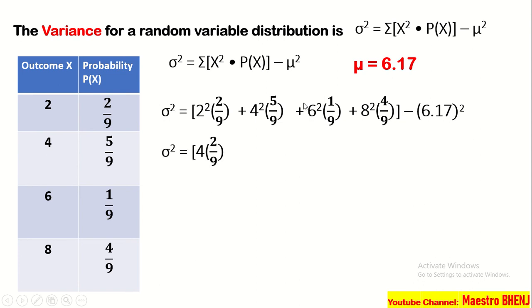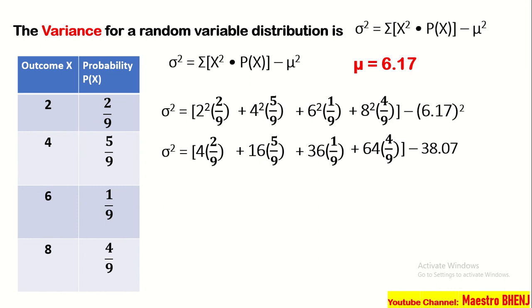Okay, next. So in-squared natin, 2 times 2, that is 4, times 2 over 9, plus 16, which is 4 times 4, times 5 over 9, plus 36 times 1 over 9, kasi nga, 6 times 6. Plus 64 times 4 over 9, 64 kasi 8 times 8. Tapos, in-square natin yung 6.17. Ibig sabihin, 6.17 times 6.17, that is 38.07.